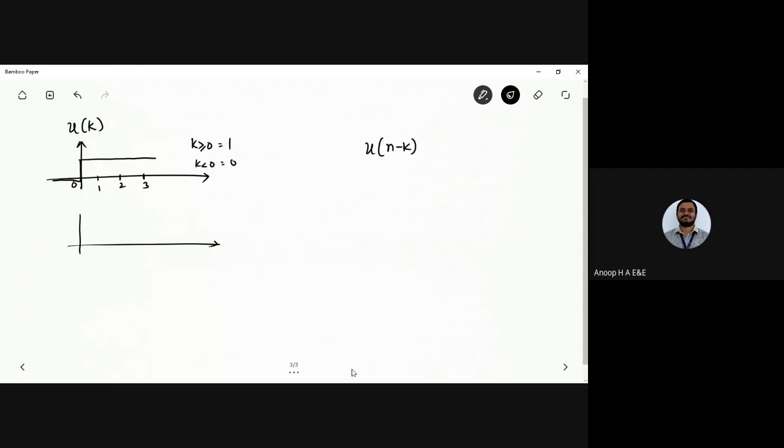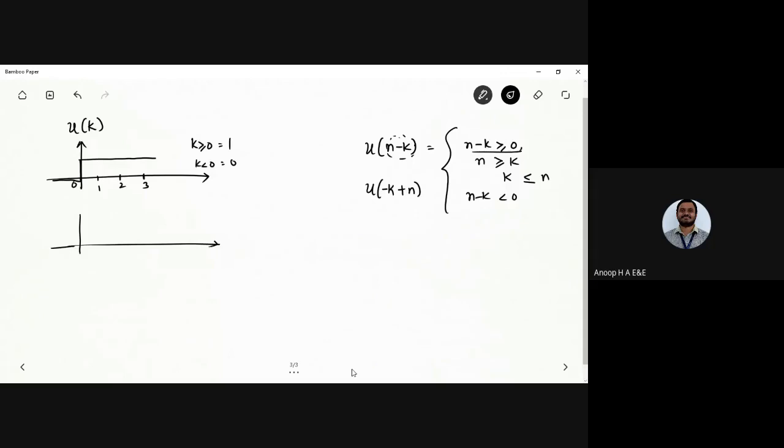The same way as u of n minus n naught, u of n minus k can also be written as u of k plus n. You can write it either way. What it represents is that n minus k would be greater than or equal to 0, and n minus k would be less than 0 otherwise. So now you have n greater than or equal to k, and when you reverse it, k is less than or equal to n, isn't it? That's how you can write the equation there.